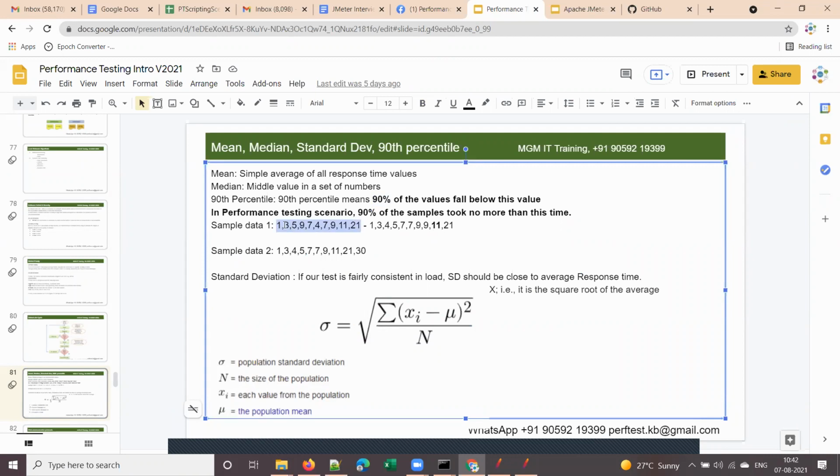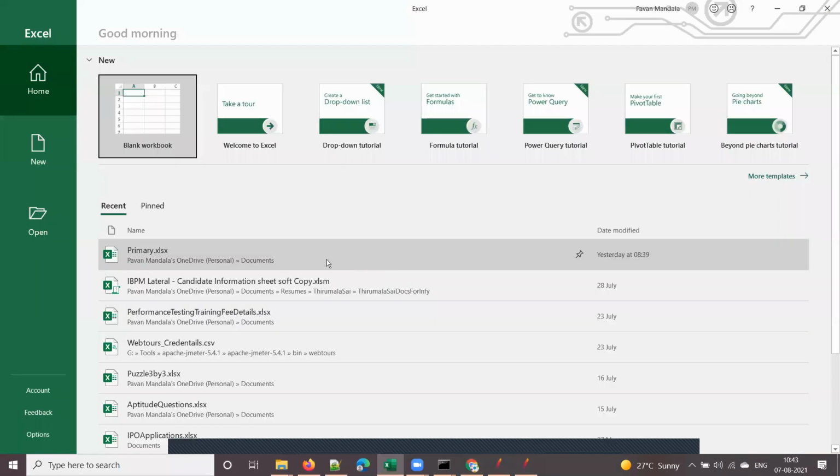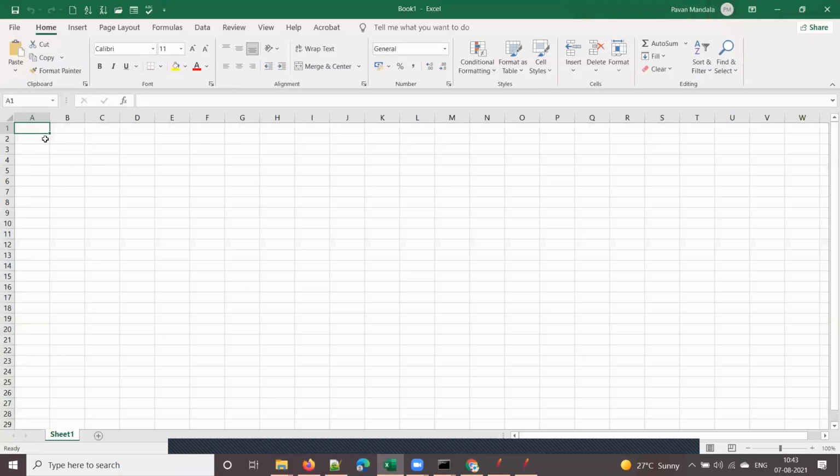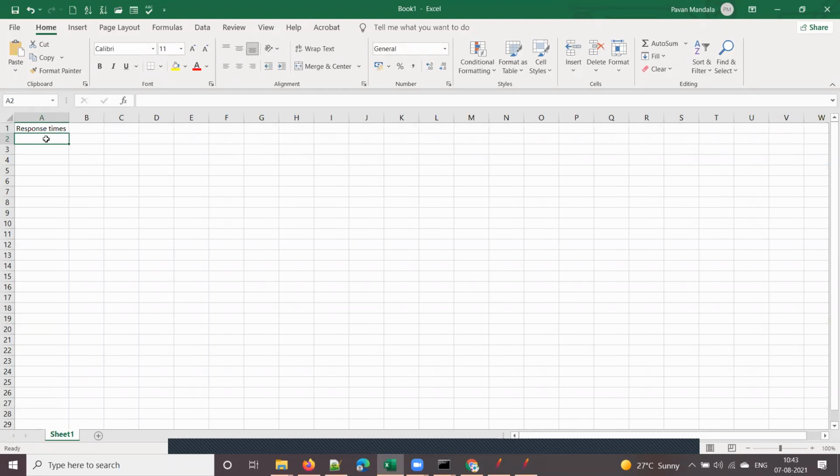Say, for example, you have 10 response times and the values are like this: 1, 3, 5, 9, 7, 4, and so on. I have 10 values over here. Or else, let me take Excel to explain this. Suppose these are response times in each iteration.